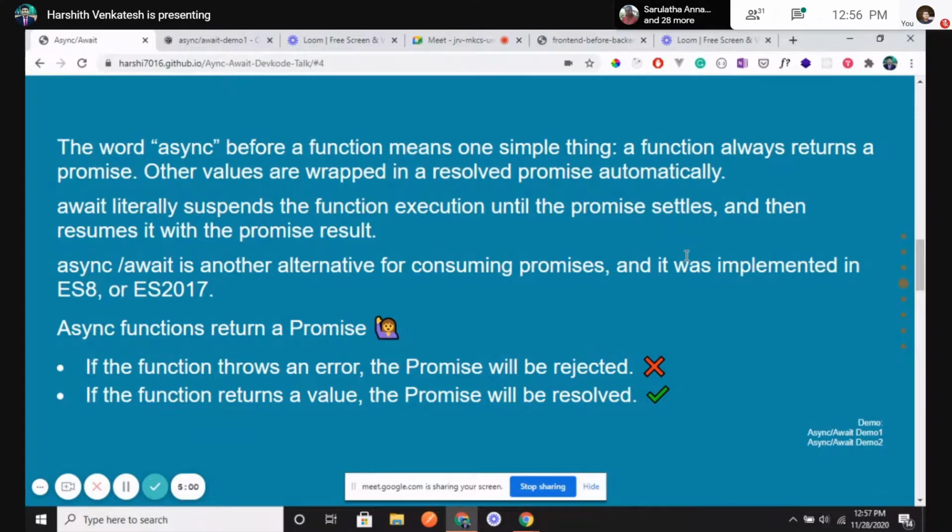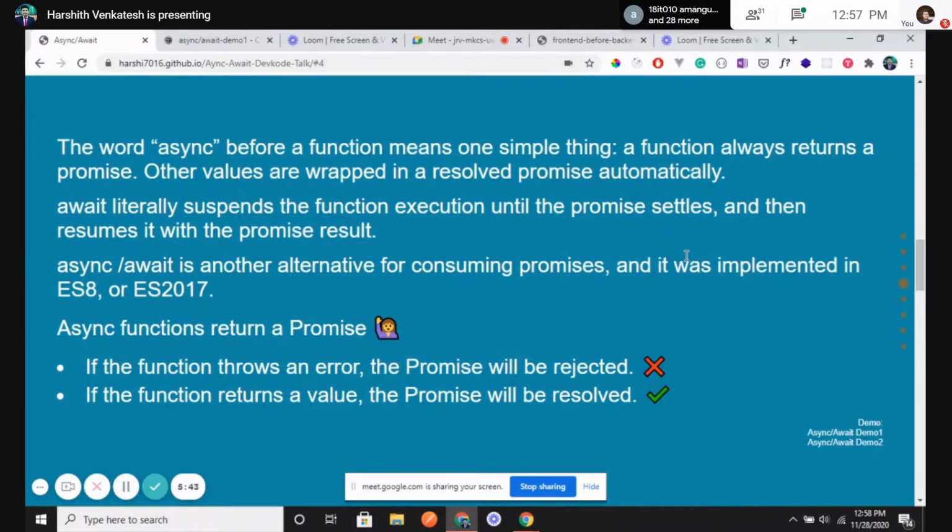The technology is so fast that we expect everything within seconds. We need data to be very fast. When we're going through Instagram, if we don't get one image, we get frustrated: what is happening, why is Instagram not working? We go to Twitter and start tweeting. I did this myself when Instagram was not working. So we need to make sure the user experience is beautiful. There is a flaw in JavaScript, or it's a beautiful thing in JavaScript, where every piece of code is executed synchronously. So we need to make sure that this particular call to the backend or the data center also looks like it's happening synchronously.